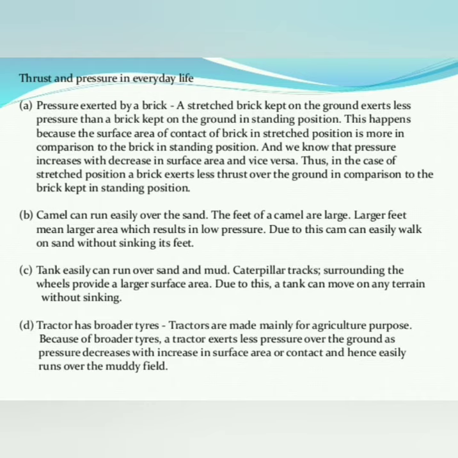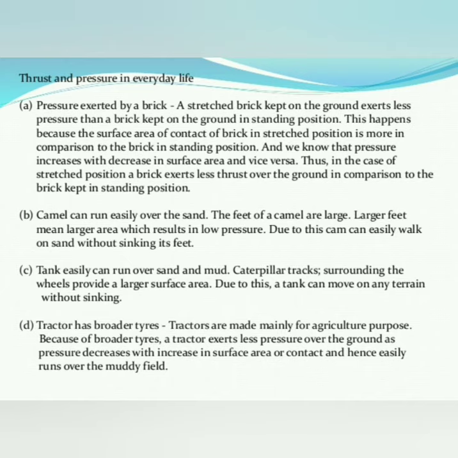The caterpillar track surrounding the wheels provides a larger surface area. You have observed that a very large surface area is covered on the wheels, and this type of covered wheel is called a caterpillar track. It is used in tanks in war. Due to this, a tank can move on any terrain without sinking because of the larger surface area. Clear?